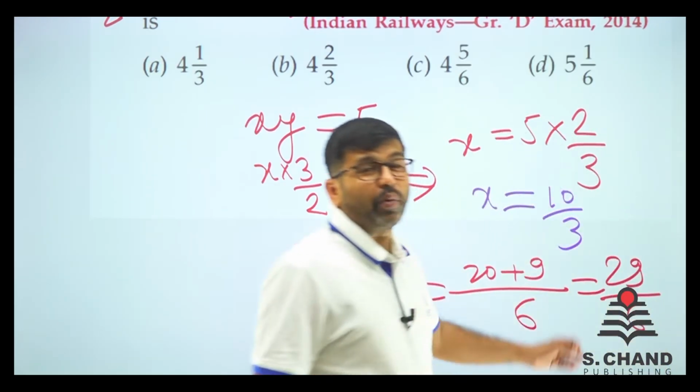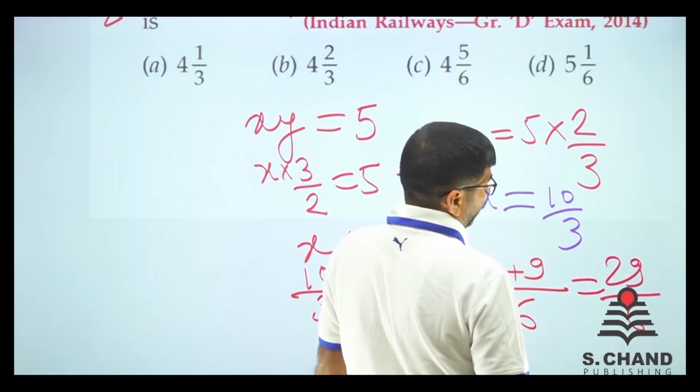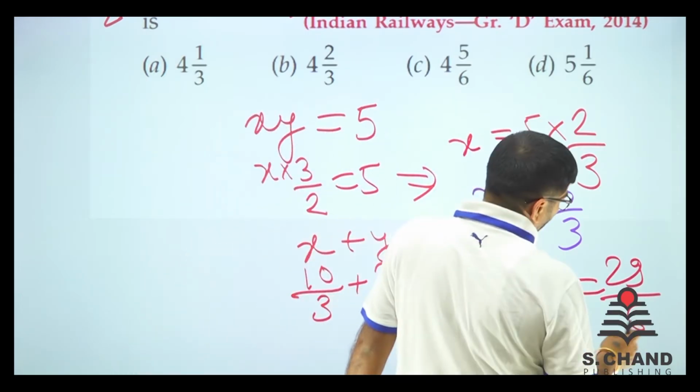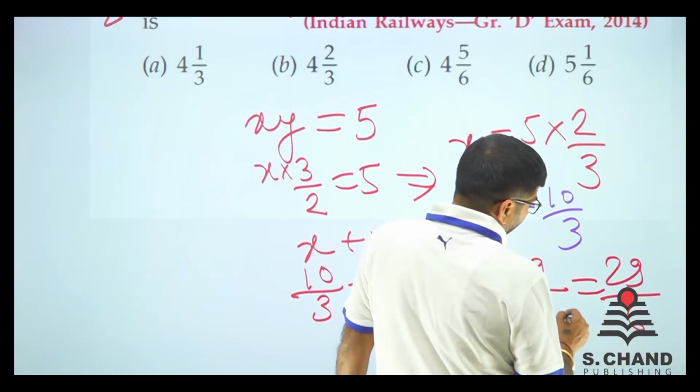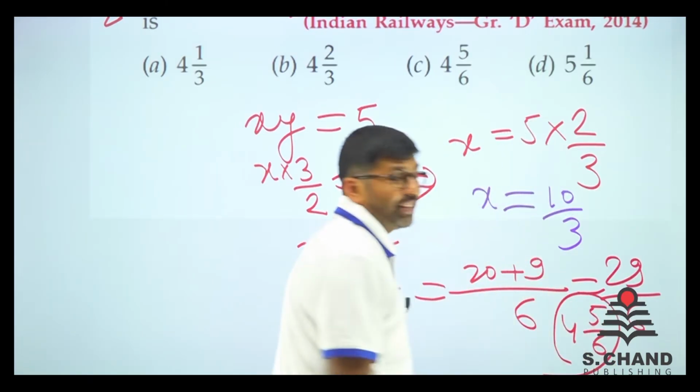29 by 6. Just divide 29 by 6. So it comes 6 into 4, 6 fours are 24, right? So 24 we take from here, 4 and the remainder is 5. So it is 4, 5 by 6.